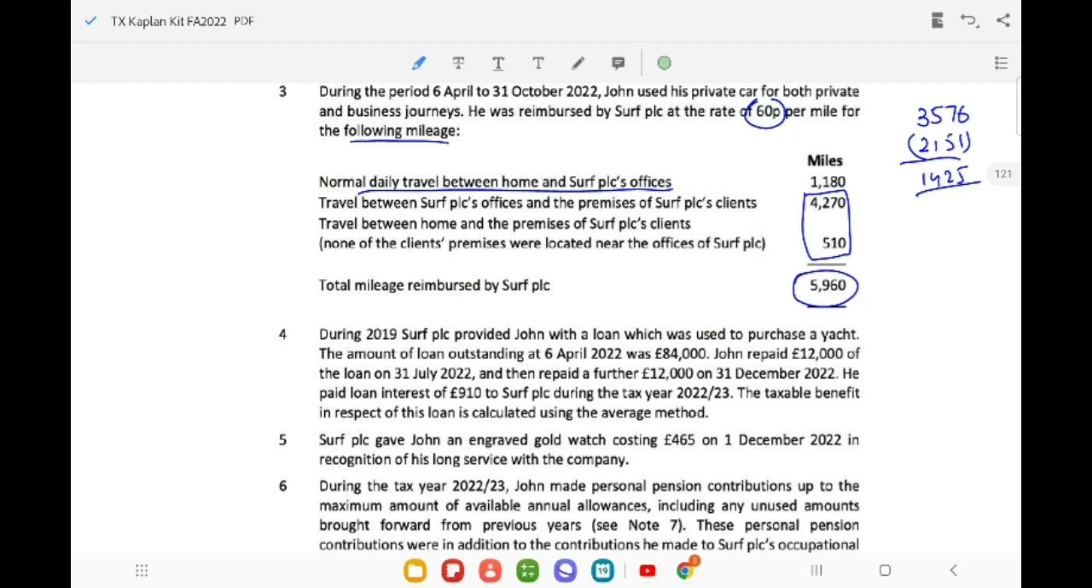So he made 2 repayments. At the start of the year, the loan was 84,000. First he repaid 12,000 and then he again repaid 12,000 on 31st December. He paid loan interest of 910.